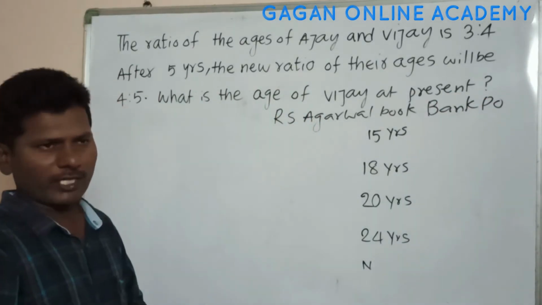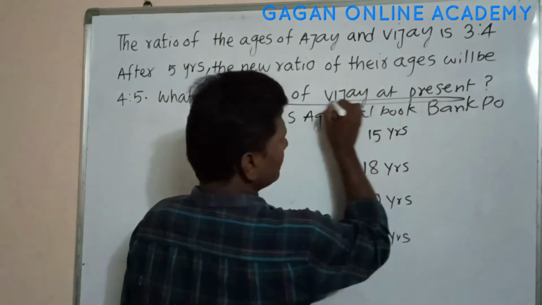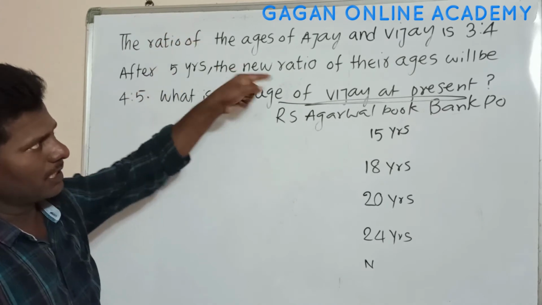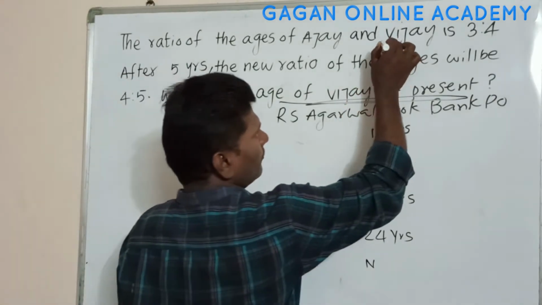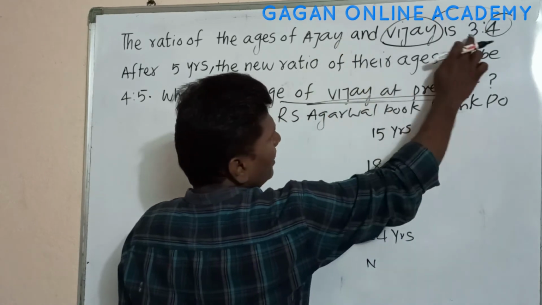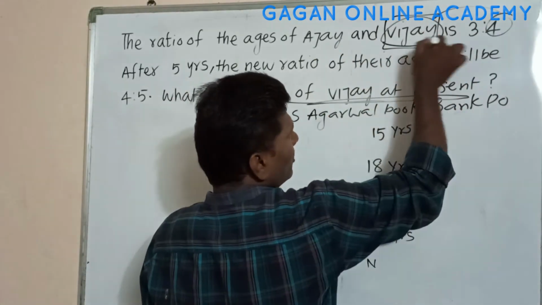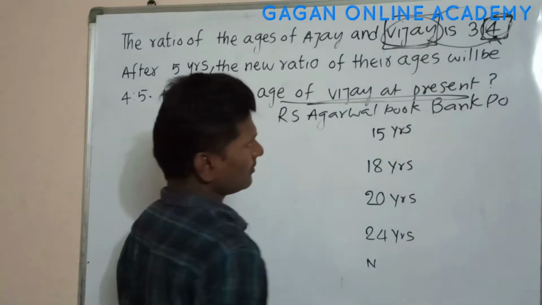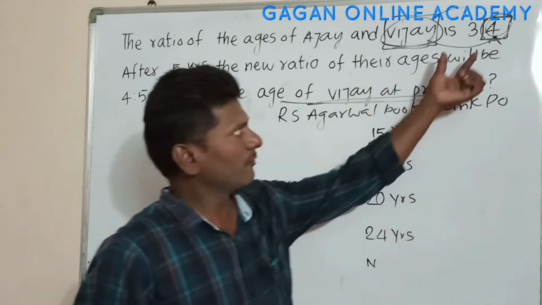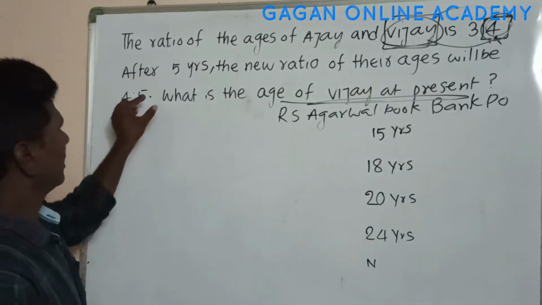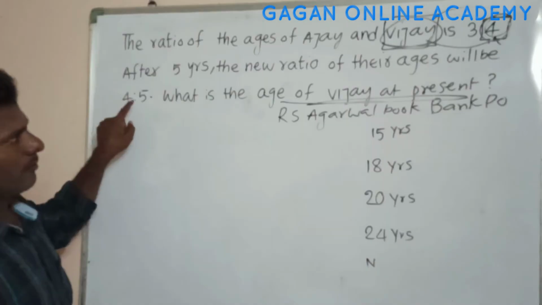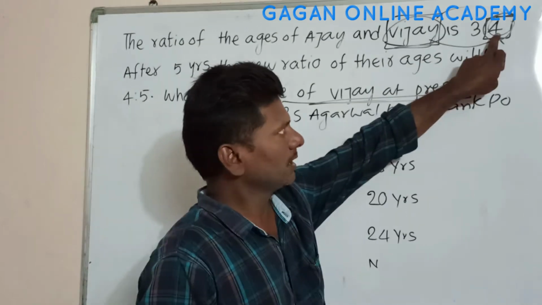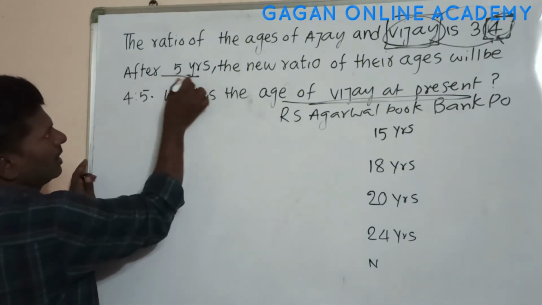Here we are asked to find out Vijay's present age. In the first line, we are given the present ages of Ajay and Vijay. Here Vijay's number is 4, Ajay's number is 3. So Vijay's corresponding number is 4. We have to focus on this number 4. After that, observe the difference. 4 minus 3 is 1. Here also 5 minus 4 is 1. When the difference of these numbers is 1, then multiply this number by this value.